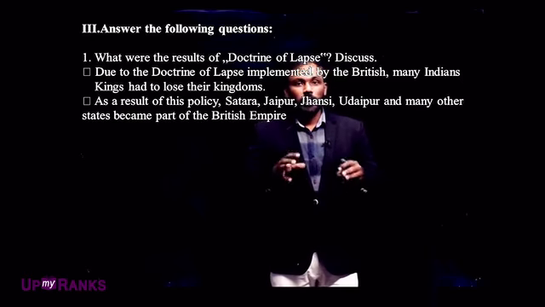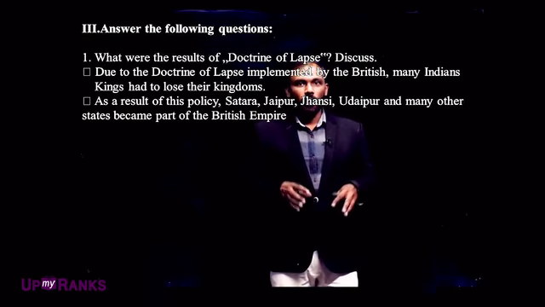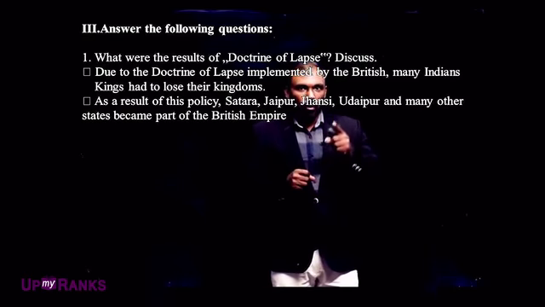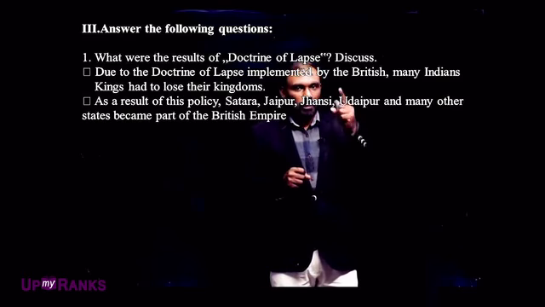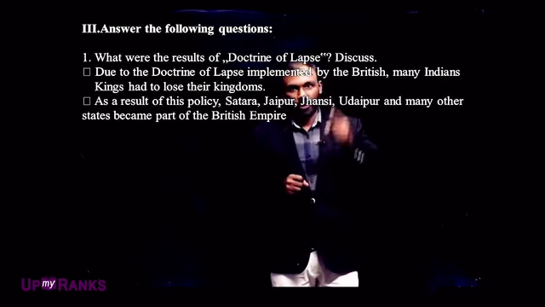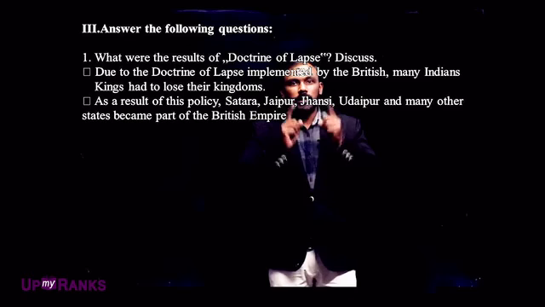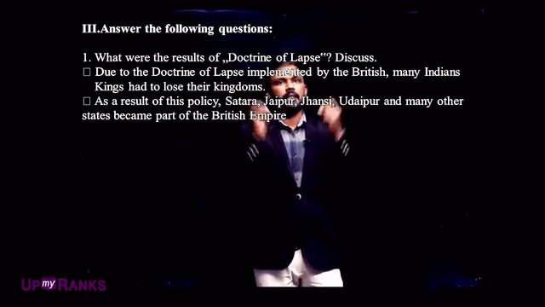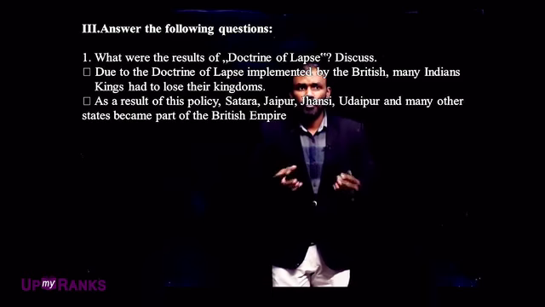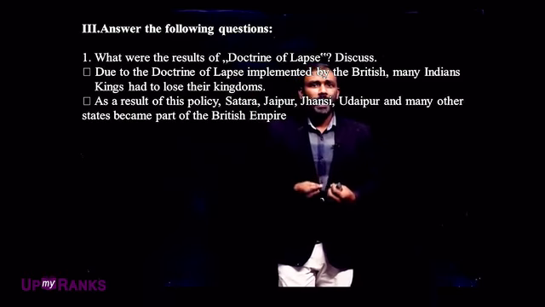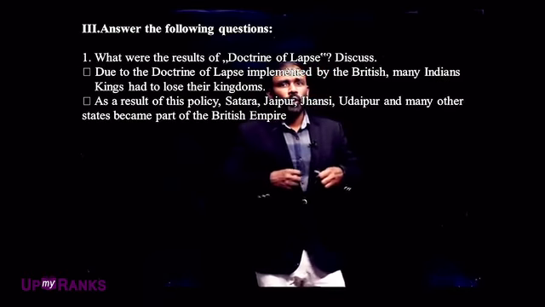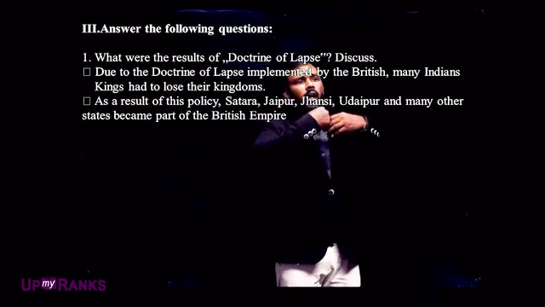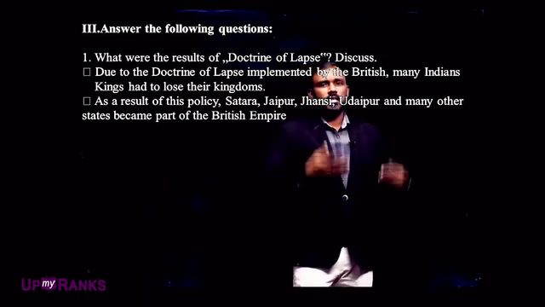But according to the doctrine of lapse, if any local ruler did not have their own son or daughter, they were not supposed to adopt somebody else as a son or daughter to pass on their kingship after the king's death.